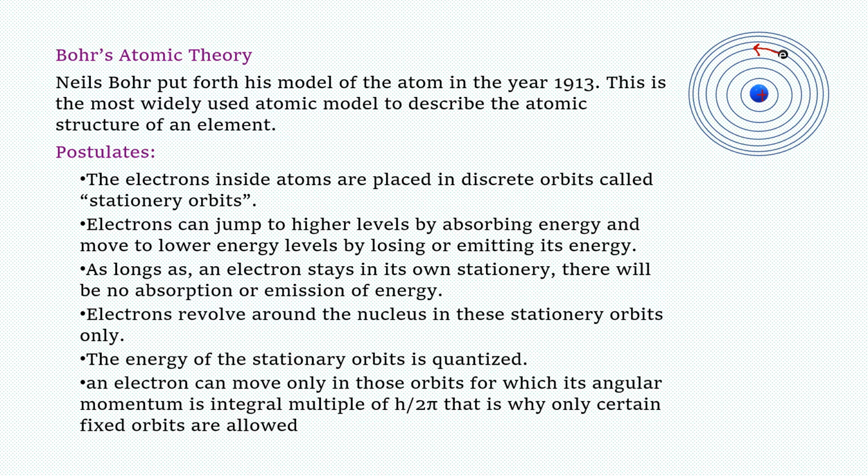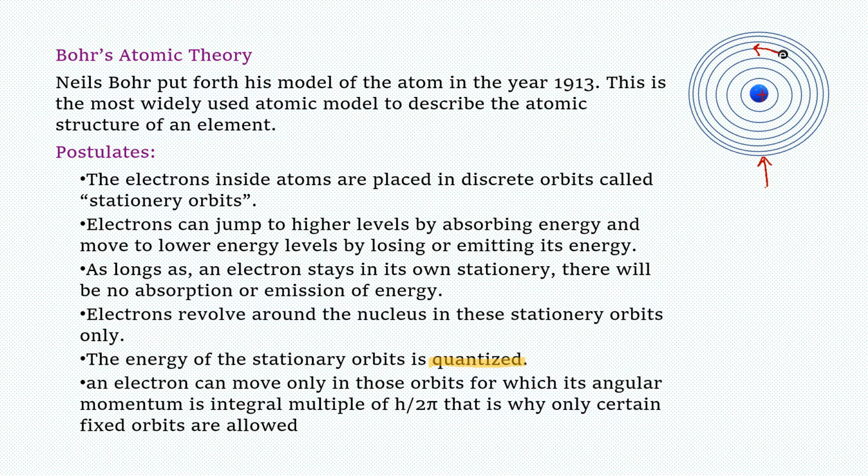Another point, he said that the energy of these stationary orbits is quantized. I want you to emphasize this term quantized. By saying quantized, it means these stationary states cannot have any arbitrary value.